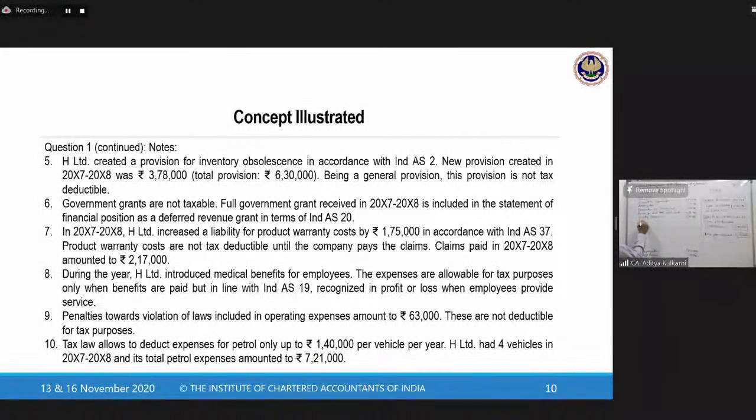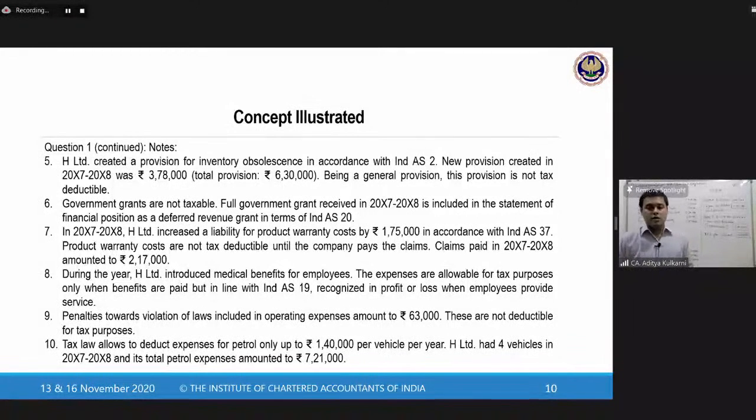So the product warranty cost, that is the provision that you have made. Provision for product warranty. This is how much? 1,75,000. The provision that you have made. And then claims paid in X7, X8 amounted to 2,17,000. This is deductible. You are actually making the payment, and the respective statute allows a deduction when paid. So therefore, warranty claims paid will be 2,17,000.